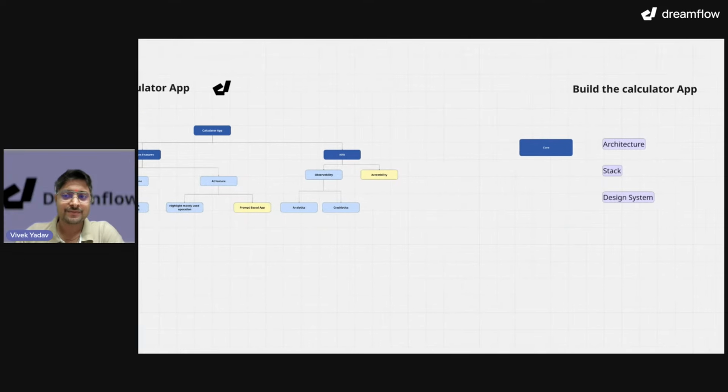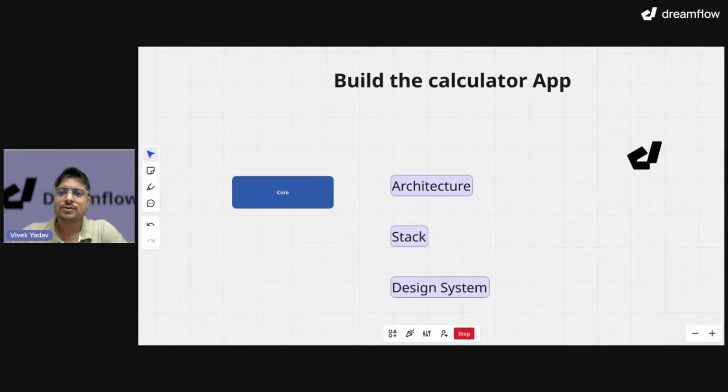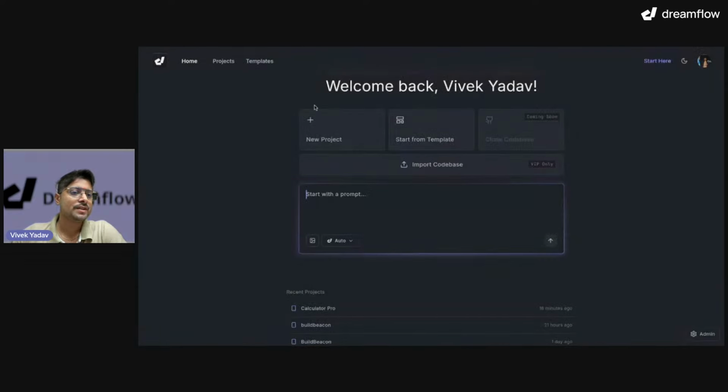Okay, so we will start our application with architecture, stack, and design system. So for that, let me quickly jump to Dreamflow, right? That's what we are going to do.